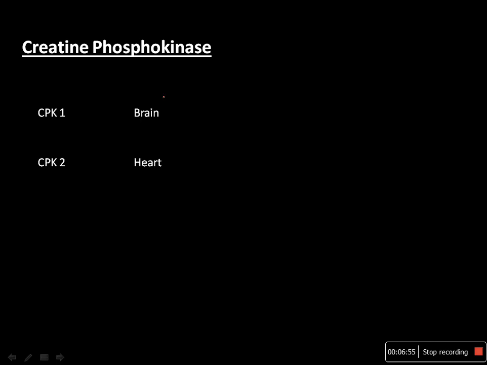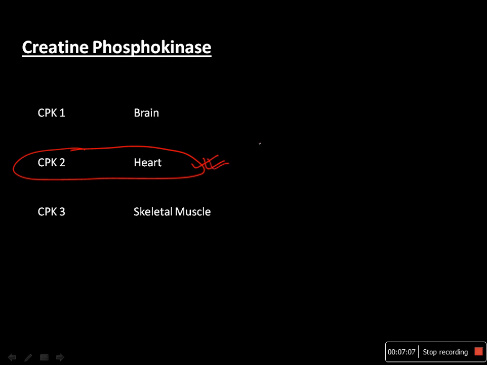There are three forms of creatine phosphokinase, CPK1, 2 and 3, and CPK2 is very important clinically, because normally it is present only in trace amounts in the blood, but during myocardial infarction, after some hours, around a 20% rise is seen in CPK2. It is better than lactate dehydrogenase, because it will not increase if there is muscle hypertrophy or any liver diseases. So it is better than the LDH1 marker. This can be used very widely.